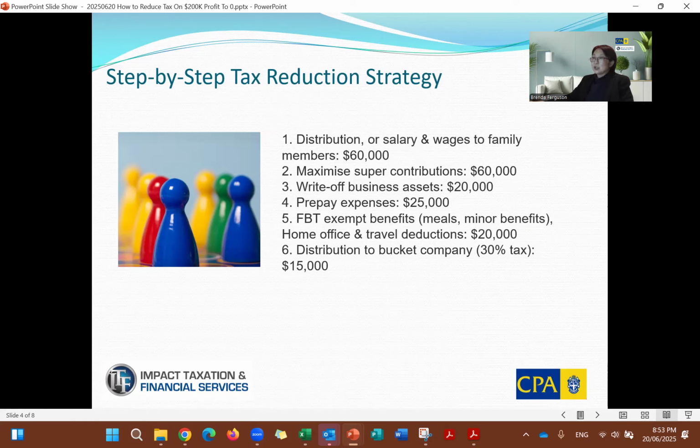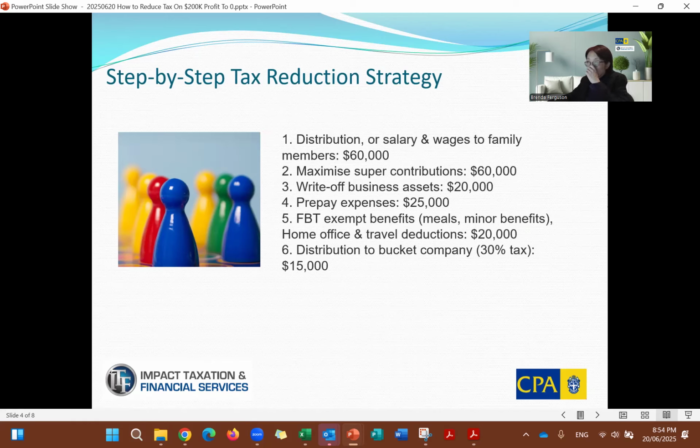Second strategy, maximize super contribution, 60K. At the moment, the concessional super contribution cap is 30K. So 20K each for each family member, the spouse and 2 children. Okay, write-off business assets. The instant asset write-off this year, the cap is still 20K. So when a business is buying any asset per item, if the item is below the 20K cap, the business can claim an instant asset write-off.